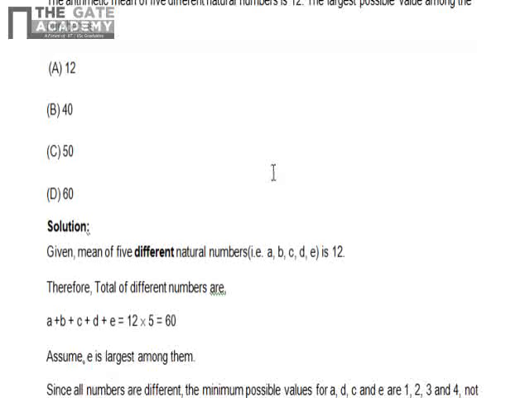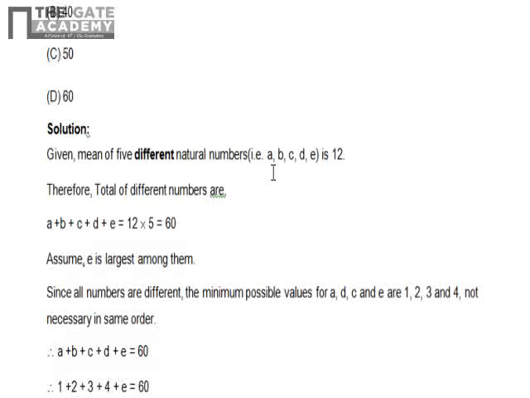Now if I assume that E is the largest among them, since all the numbers are different, the minimum possible values for A, B, C and D are 1, 2, 3 and 4, not necessarily in the same order.